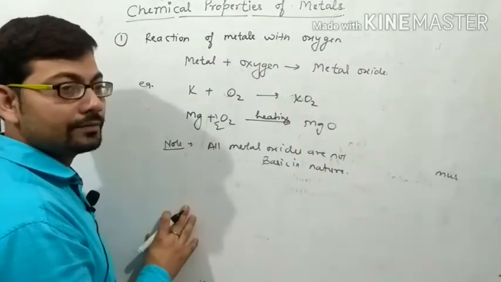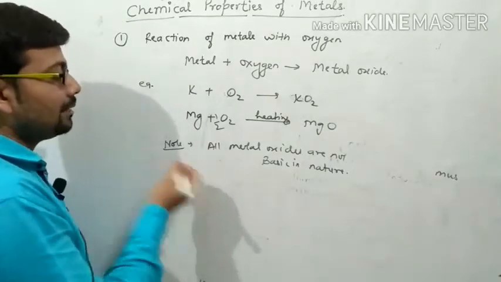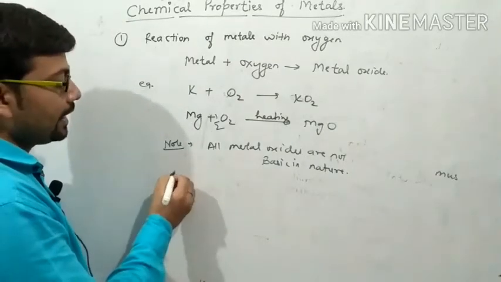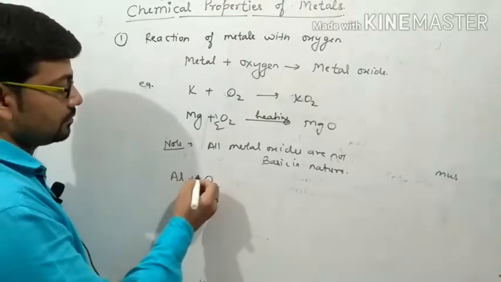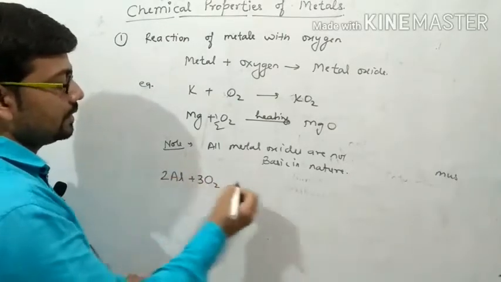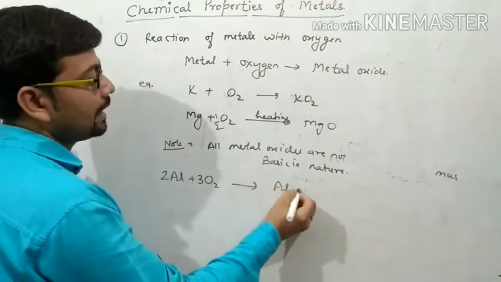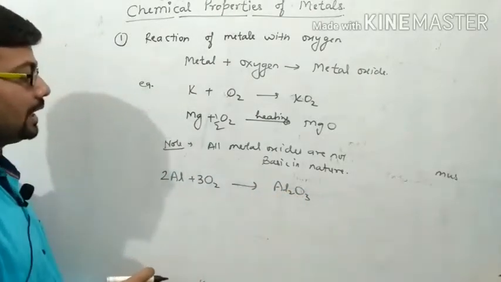As in the case of aluminium, when aluminium reacts with oxygen, then it forms aluminium oxide, Al2O3.